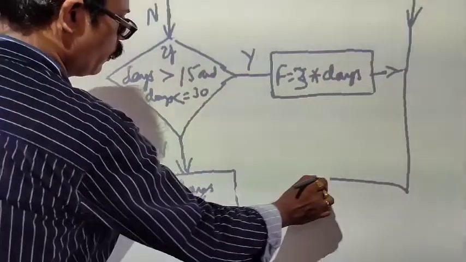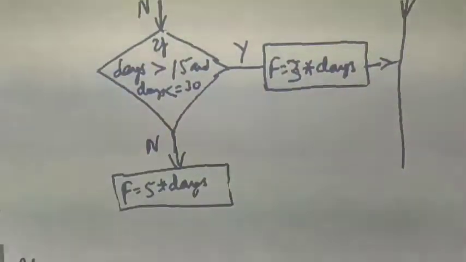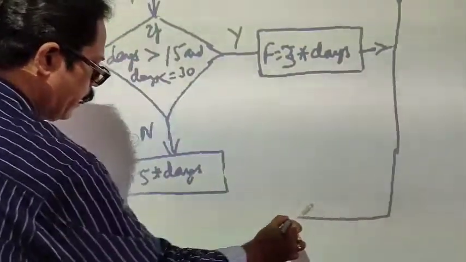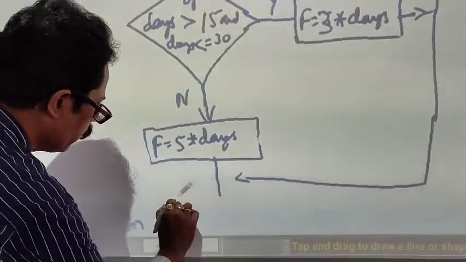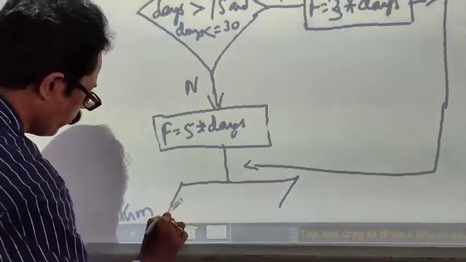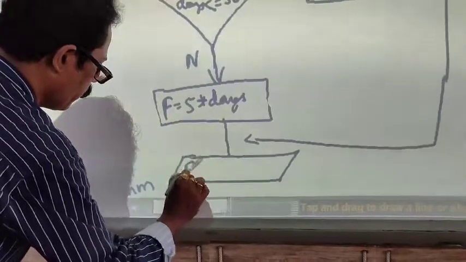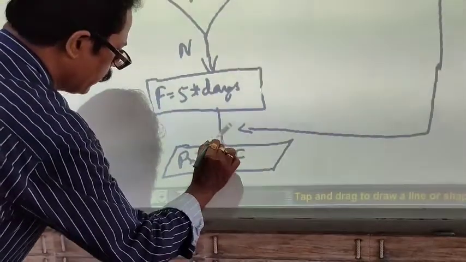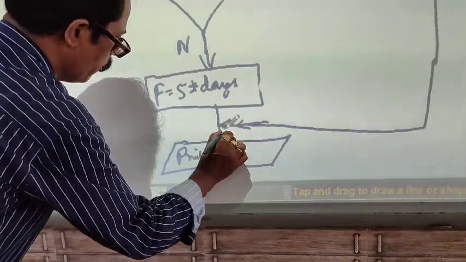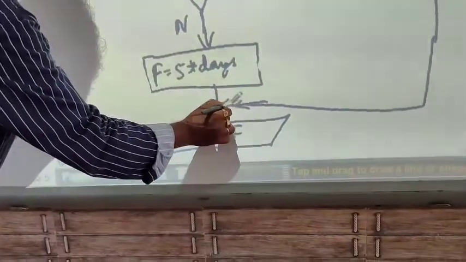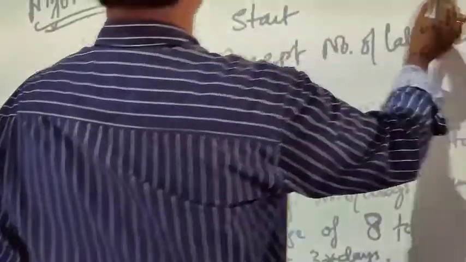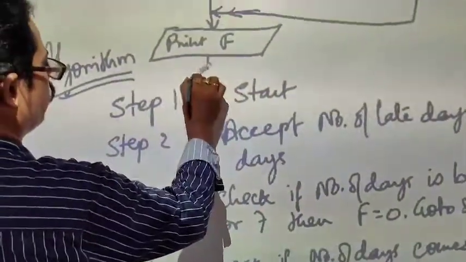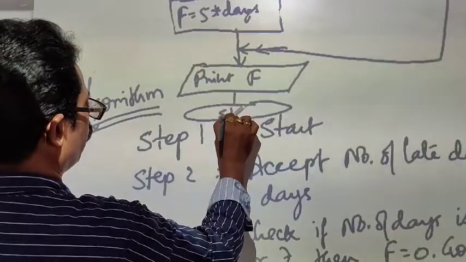And then what happens here? It moves down and comes to this particular junction, where it prints the fine. Print fine, that is f. Here we bring the arrow over here. After printing f, we move to stop. At this part we have a stop over here. We'll write stop over here.